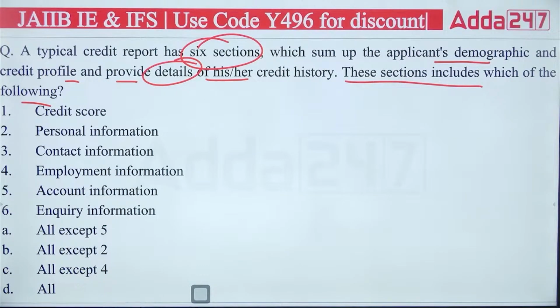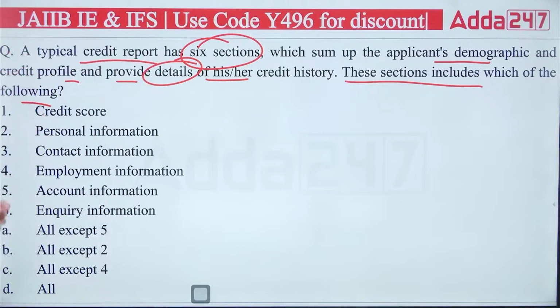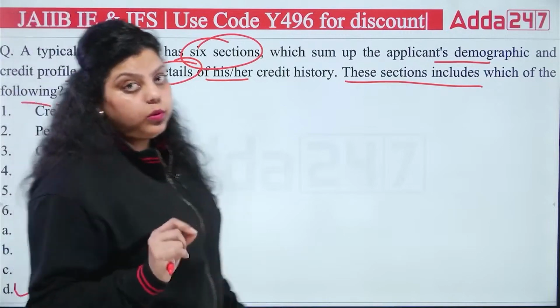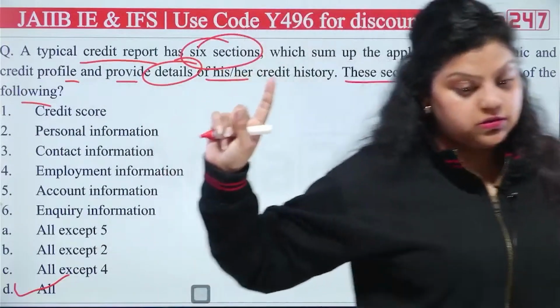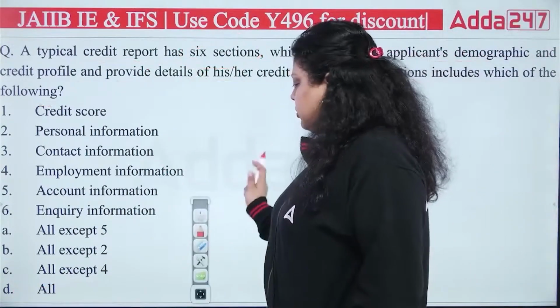So first is saying credit score, personal information, contact information, employment information, account information, inquiry information. These are the 6 sections that there will be in the credit report. And the right answer will be all. Actually, these are the right 6 sections which will be there in the credit report of your credit rating agencies. So the D will be the right answer, that is all.